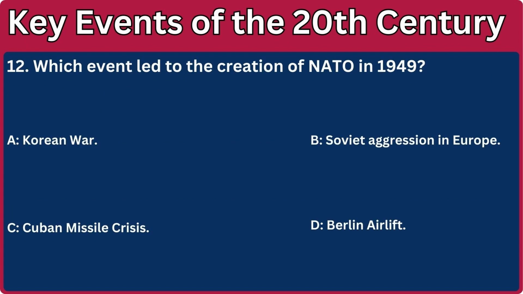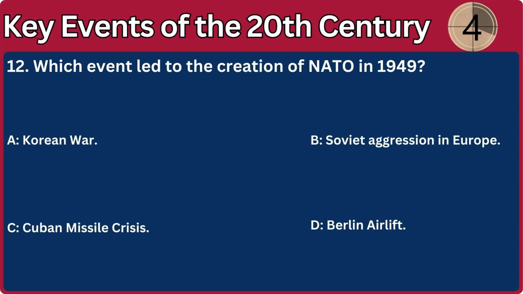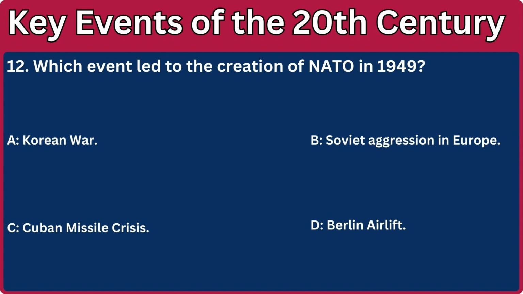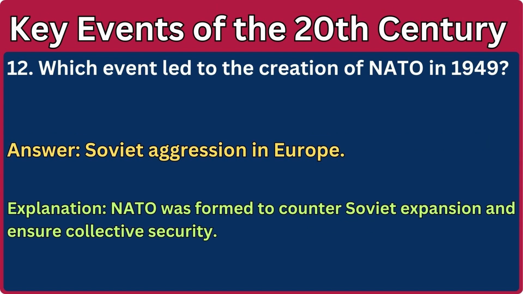12. Which event led to the creation of NATO in 1949? A. Korean War. B. Soviet aggression in Europe. C. Cuban Missile Crisis. D. Berlin Airlift. Answer: Soviet aggression in Europe. Explanation: NATO was formed to counter Soviet expansion and ensure collective security.